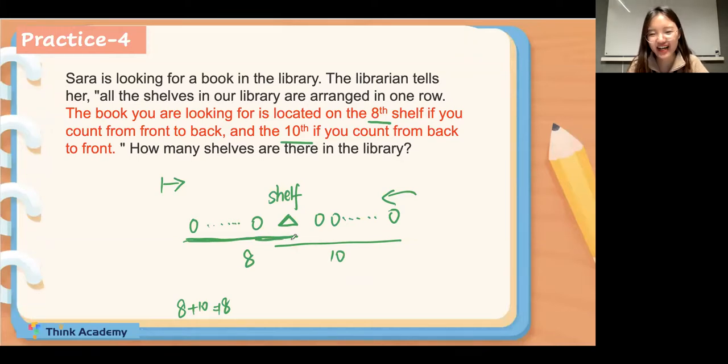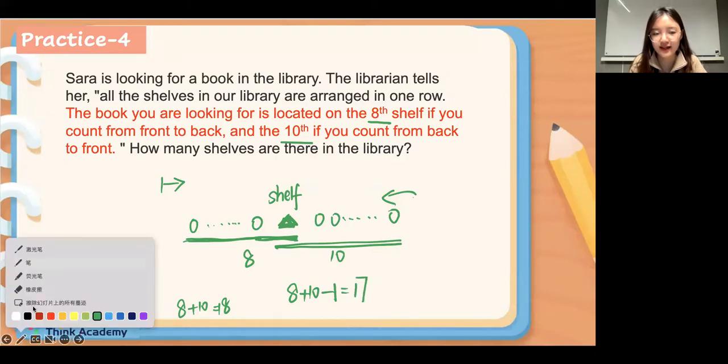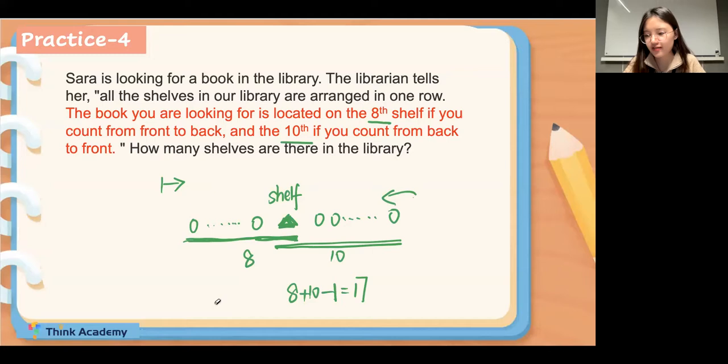Right? Let's check. When I count from the front to back, this shelf has been counted 1 time, right? And if I count from back to the front, this shelf has been counted a 2nd time. So basically, I need to take away 1 shelf because there is only 1 shelf here. We just have this 1 shelf. So we need to take away 1. So I need to use 8 plus 10 and minus 1. So the final answer will be 17. Okay? Does it make sense, everyone? If it makes sense for you, can you type 7 in the chat box? Does it make sense for you?